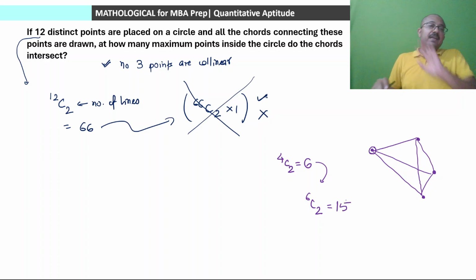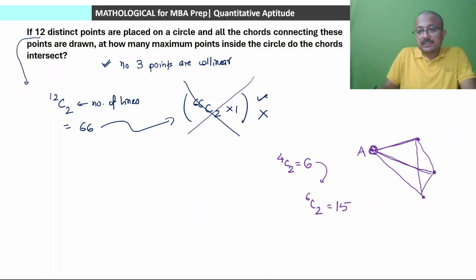But क्या ये केस बन रहा है यहाँ पे? क्या ऐसा केस हो रहा है? 6C2 is equal to 15. क्या 15 वैल्यू आ रहा है? क्यों नहीं आ रहा है? Because there is a problem. That for example, take this point, point A. From point A, we can see that there are exactly 3 lines emanating for the remaining 3 points.